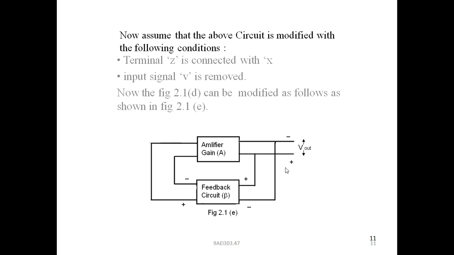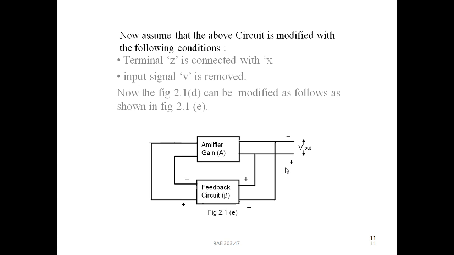Since it has some gain beta, this will be amplified beta times, and the output of the feedback circuit is beta times the input of the feedback circuit.